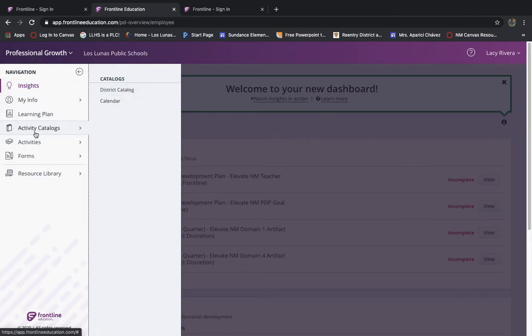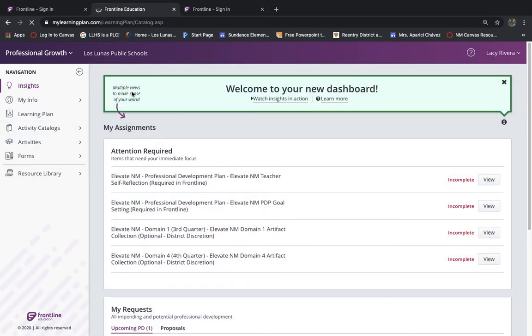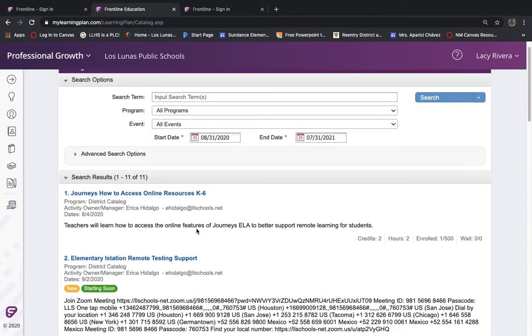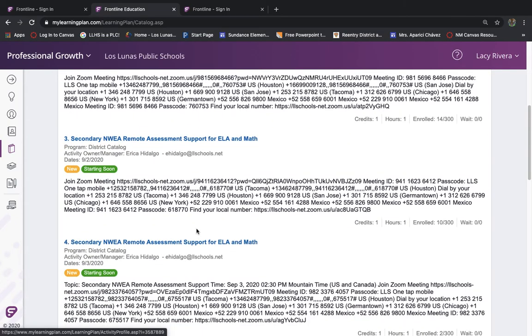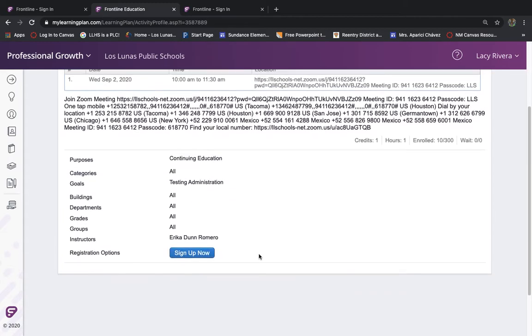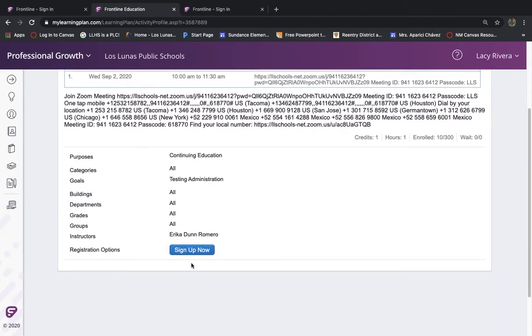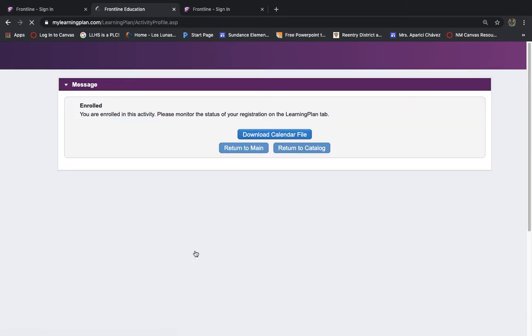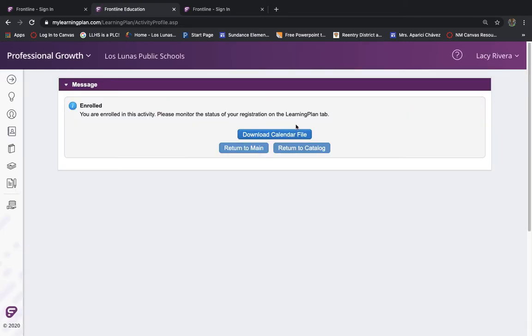So over on the left-hand side, I go to Activity Catalogs, District Catalog, and when I go there, I will see that there are certain trainings I know that I need to sign up for. So this training, Secondary NWEA Remote Assessment Support for ELA and Math, is a training that I'm going to sign up for on a Wednesday because that's the day that I'm available from 10 to 11:30 for this professional development. So I'm now enrolled in this activity.